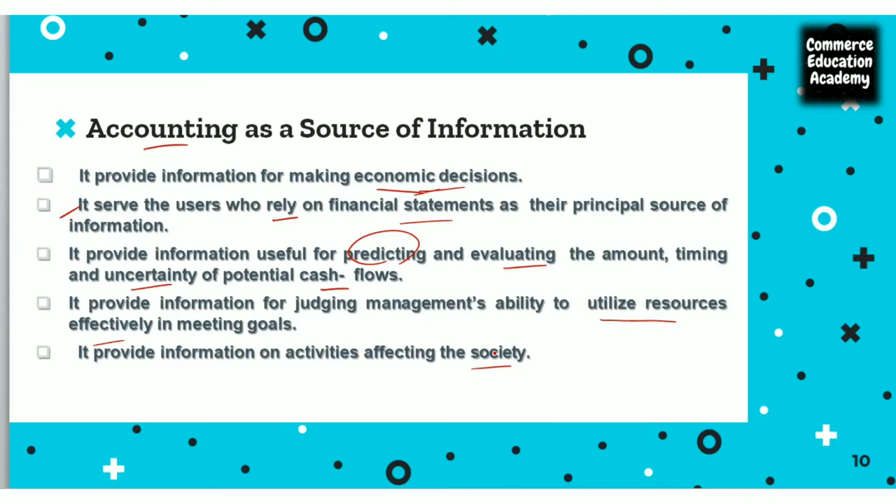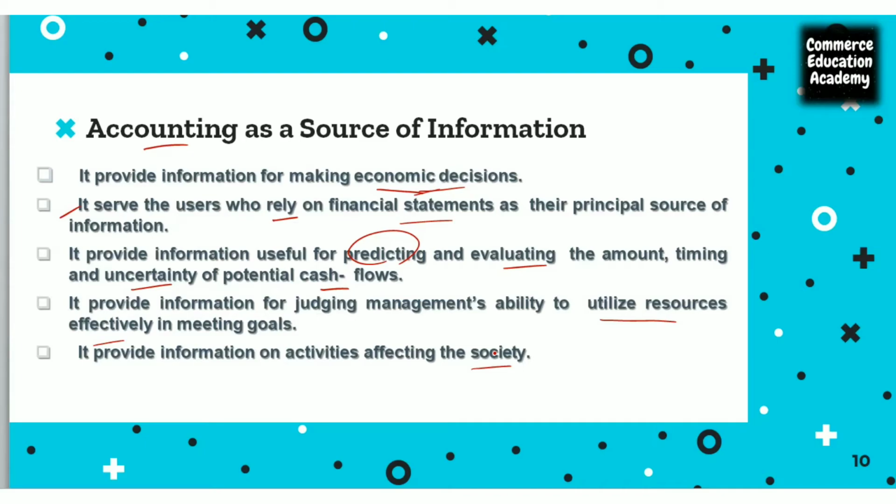This accounting information also helps us to utilize the resources in a more efficient and effective way to reach the organizational goal. And finally, this information shows how the activity is affecting the society. So this is all about accounting as a source of information, and I hope now this is clear.